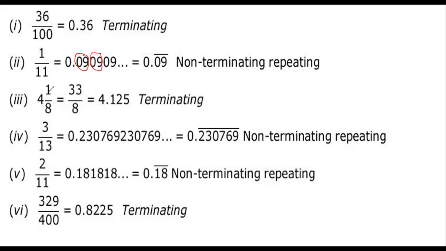Here, 4 1 by 8. 4 8s are 32 plus 1, 33 by 8. If you do division, you will get remainder 0. Once right, start doing 33 by 8. Everybody, show me the answer. 33 by 8.